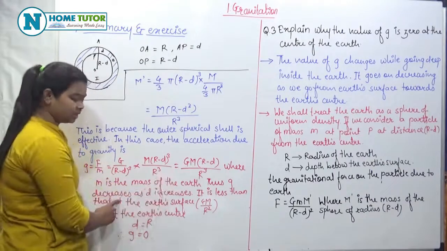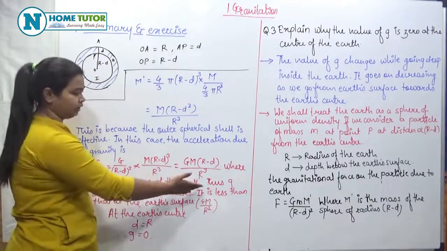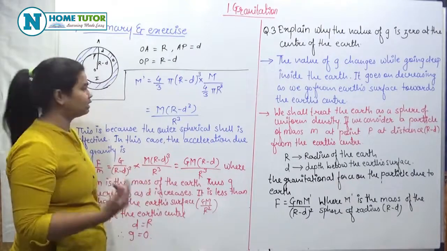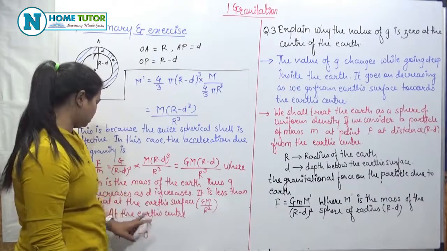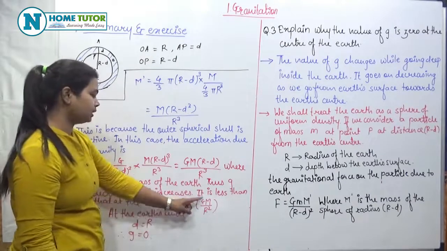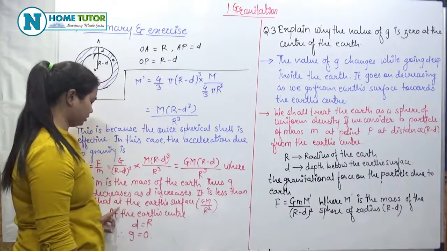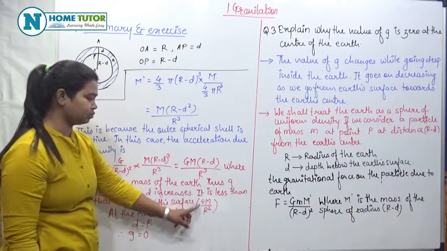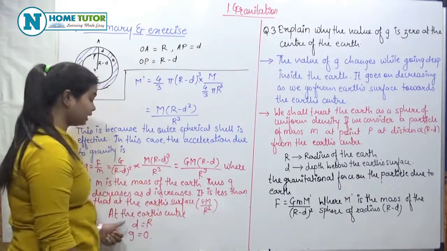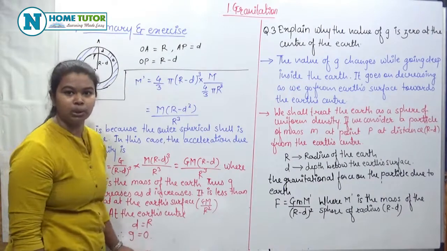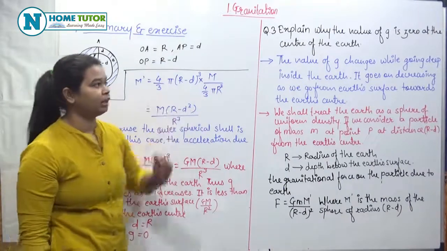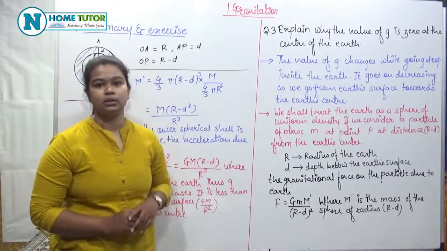Thus the value of g decreases as the value of d increases. So it is less than that at the earth's surface, that is G M upon r square. At the earth's center, d is equal to R, and therefore g is equal to 0. And that's why the value of g is 0 at the earth's center.